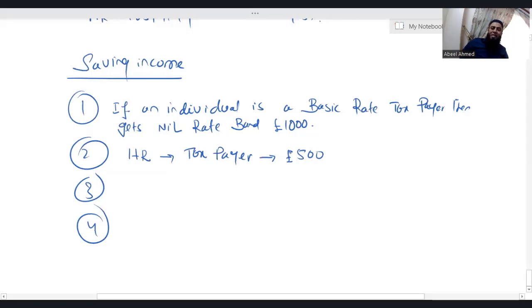If someone is an additional rate taxpayer, meaning he's a very rich person, then that individual does not get any nil rate band for the saving income. So if someone is an additional rate taxpayer, he does not get nil rate band.